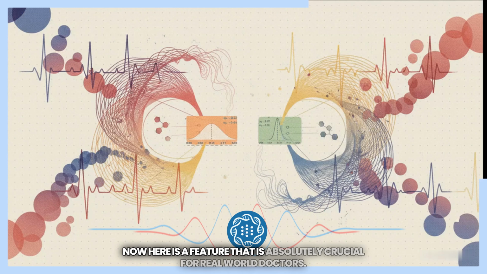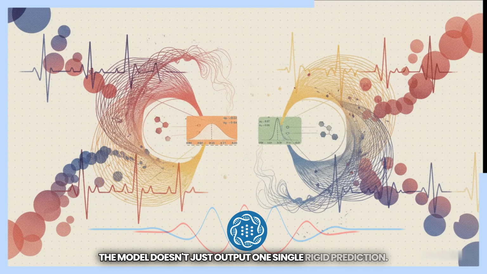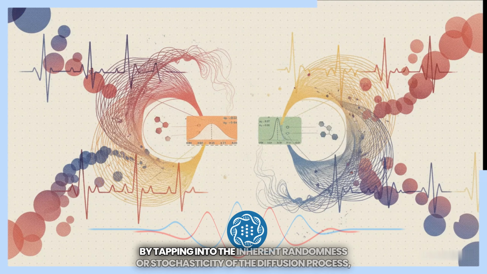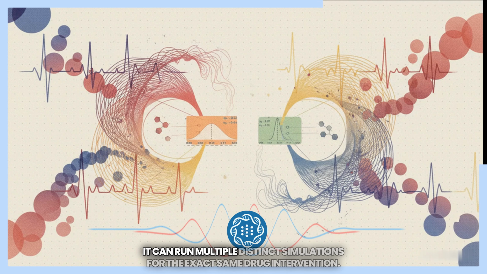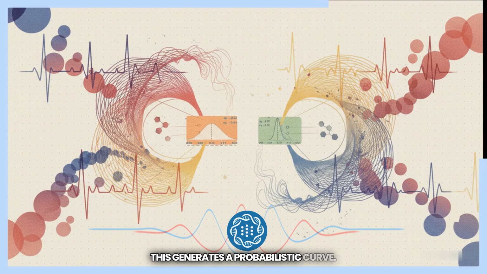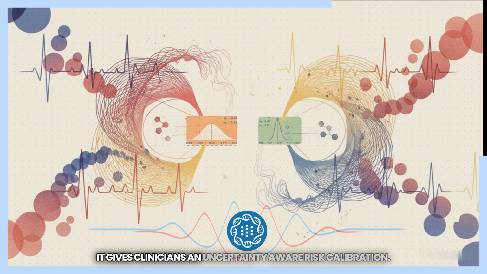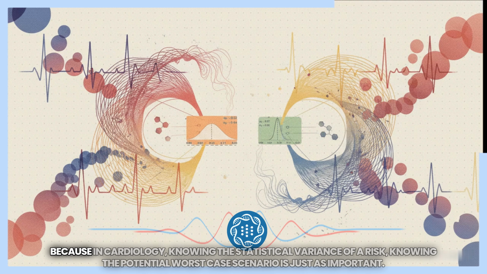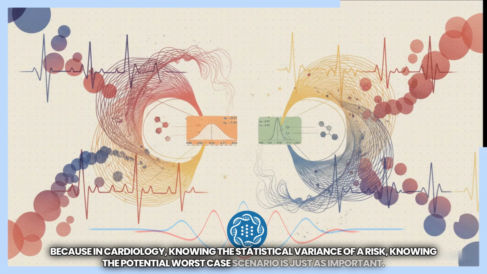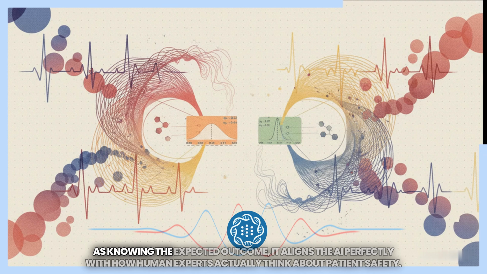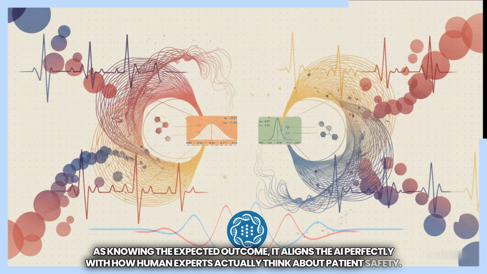Now, here is a feature that is absolutely crucial for real-world doctors. The model doesn't just output one single rigid prediction. By tapping into the inherent randomness or stochasticity of the diffusion process, it can run multiple distinct simulations for the exact same drug intervention. This generates a probabilistic curve. It gives clinicians an uncertainty-aware risk calibration. Because in cardiology, knowing the statistical variance of a risk, knowing the potential worst-case scenario, is just as important as knowing the expected outcome. It aligns the AI perfectly with how human experts actually think about patient safety.